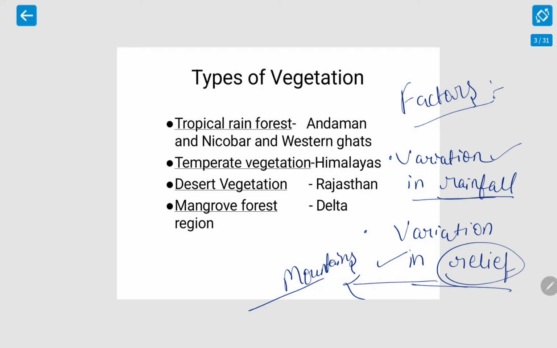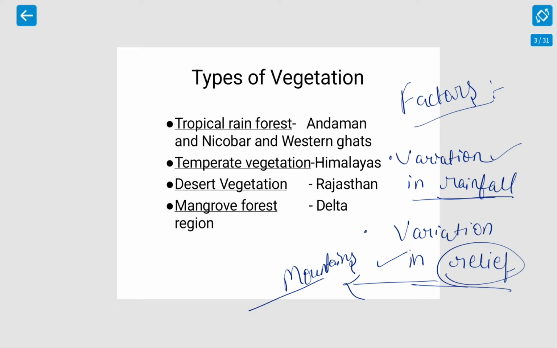When we talk about rainfall, there are four forests. The most rainfall is received by tropical evergreen forest, then comes the deciduous monsoon forest, then the desert and semi-desert regions forest, that is the desert and semi-arid vegetation where less rainfall is experienced, and then thorn and scrub forest.